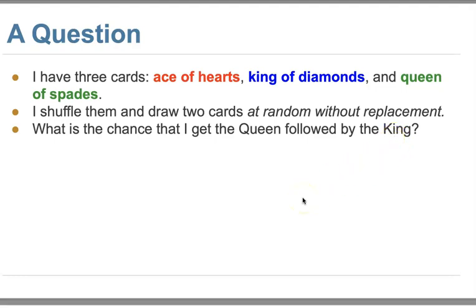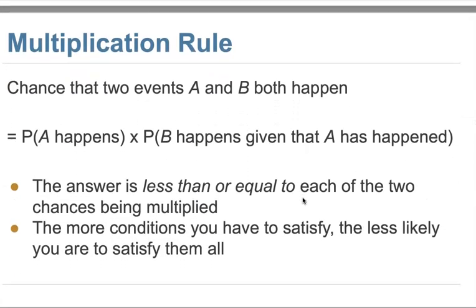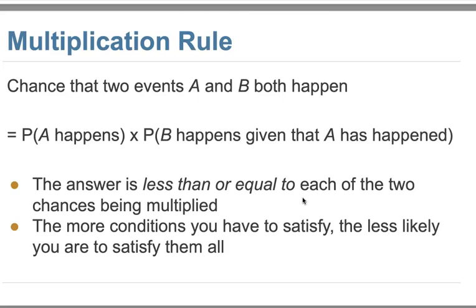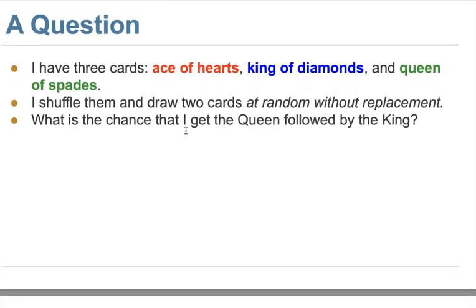But we can also think about it the other way. This way is the multiplication rule. So what is the multiplication rule? It's the chance that two events A and B both happen. So think about this one again: you get the queen followed by the king. I need to have the first one be queen, right?